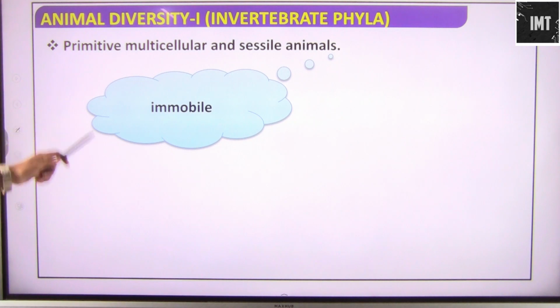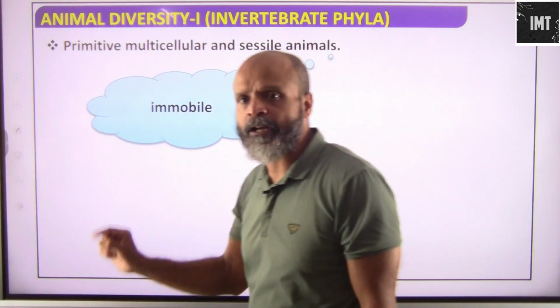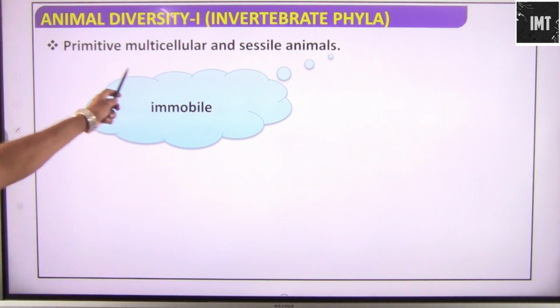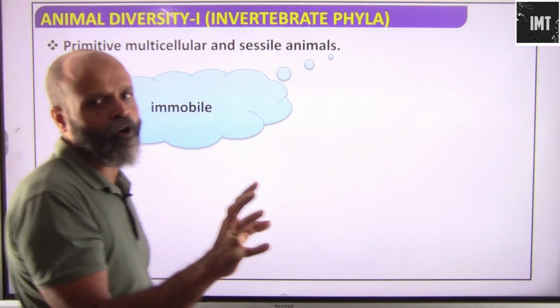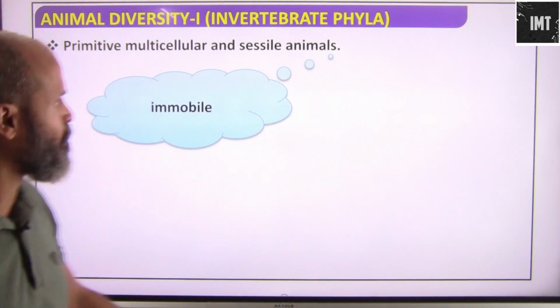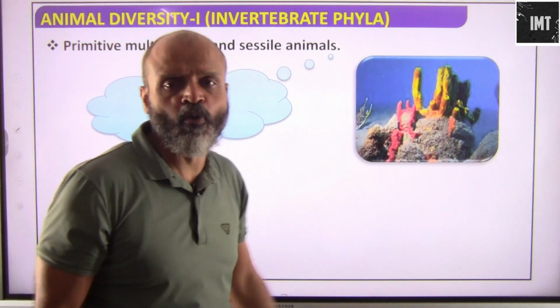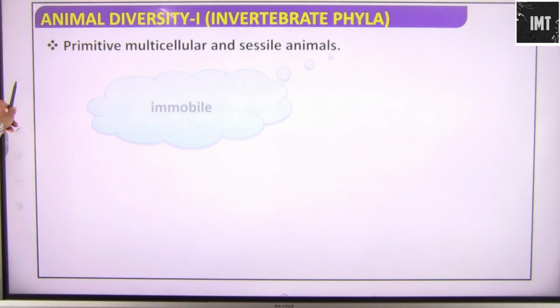Primitive, multicellular and sessile animals. They will not be able to move, and hence they are known as immotile. Primitive means that very little or almost no evolution for them has happened, and they are sessile animals. They are fixed to one place.